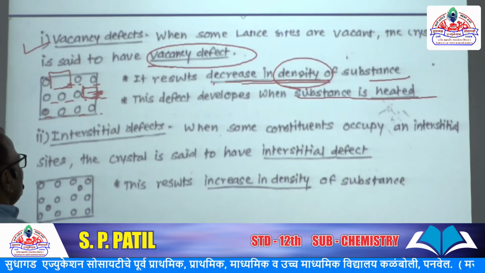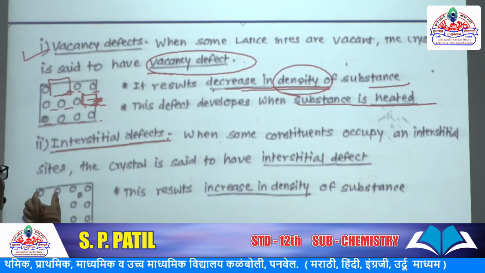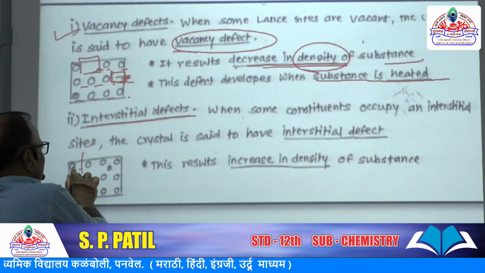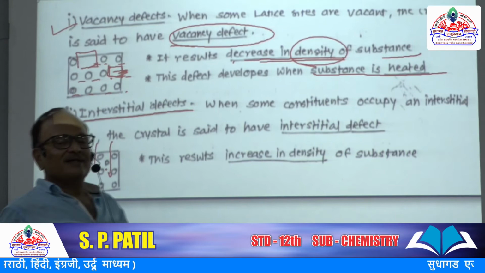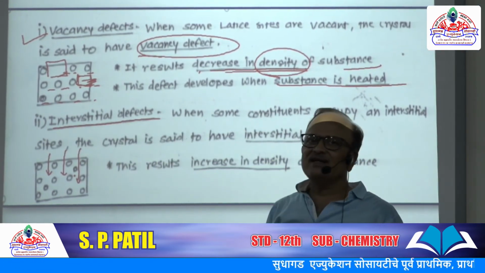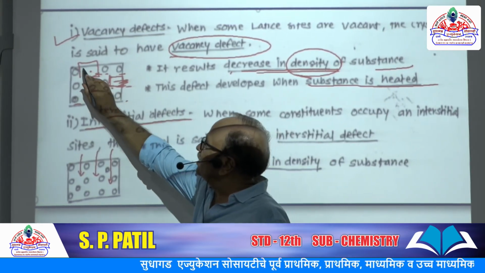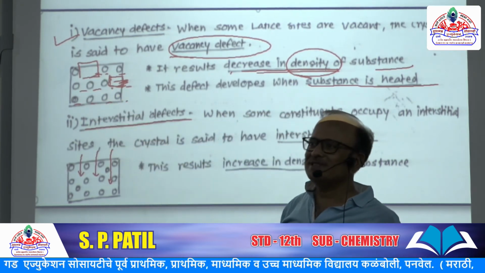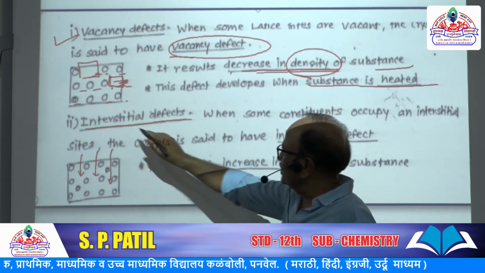Okay. Now the interstitial defect. Interstitial means that if any particle is present in between the lines, if any other particle is present other than at its regular site, then such a defect is called an interstitial defect. Got it? So we have seen this is a point defect. From its proper point, the atom or sphere loses its place. So that is the vacancy defect. But what is this interstitial?